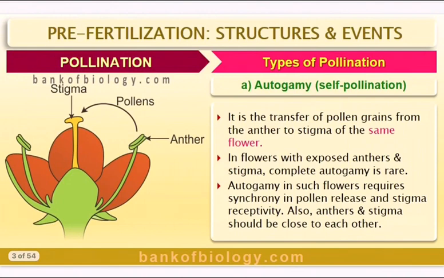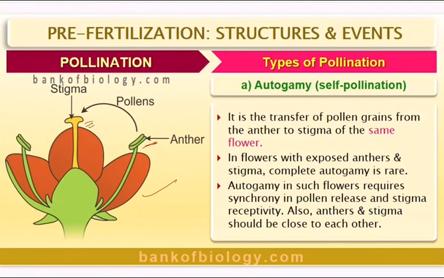Of course, one criterion is there in xenogamy: the species should be the same. Then only the future things will happen. So autogamy, which is self-pollination, we can define as the transfer of pollen grains from the anther to the stigma of the same flower. In flowers with exposed anthers and stigma, complete autogamy is rare.